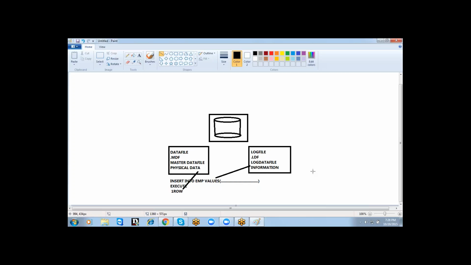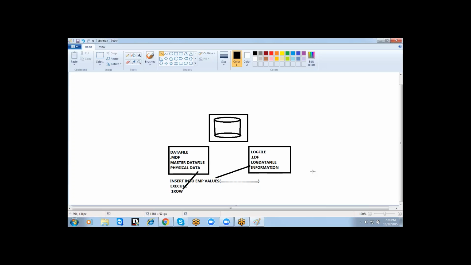Yeah, but you know these commands, it does not save in the log file, while this table will be saved in data file. Sorry, can you please repeat again? You know this physical data, like you created a table, it will be saved in the data file. But this command is just an information.